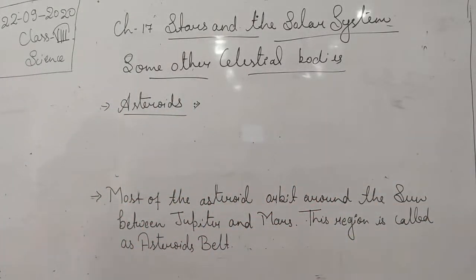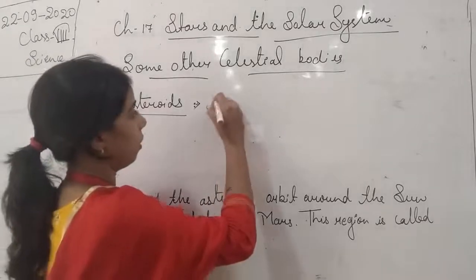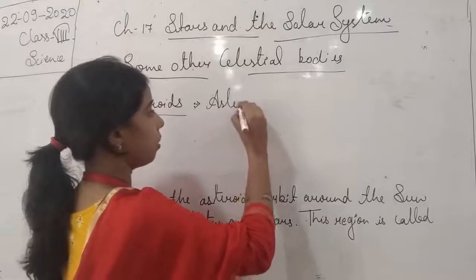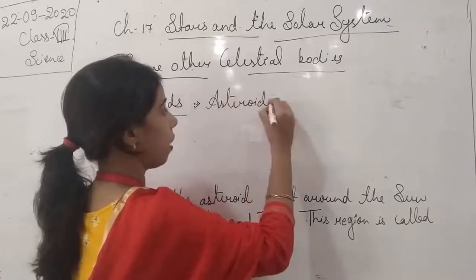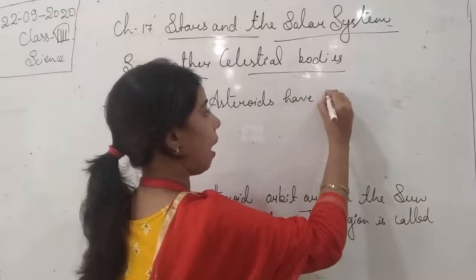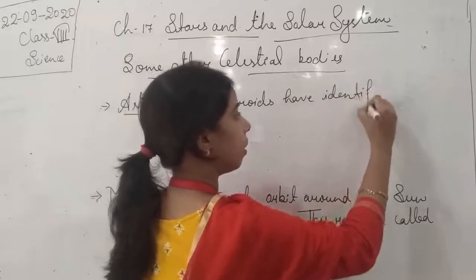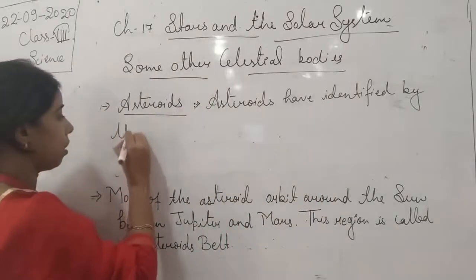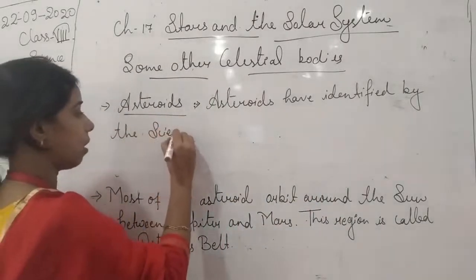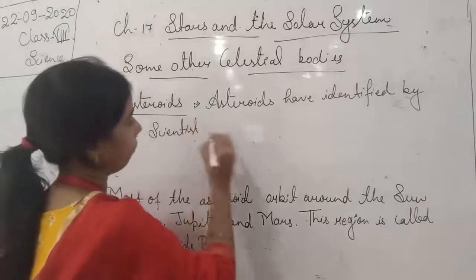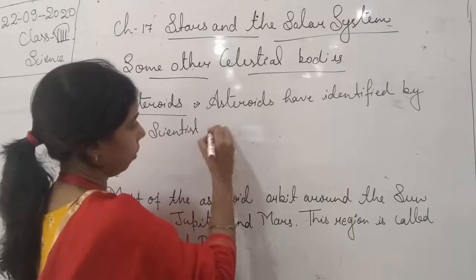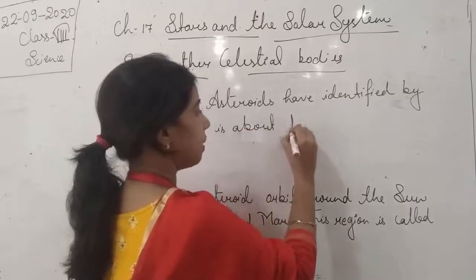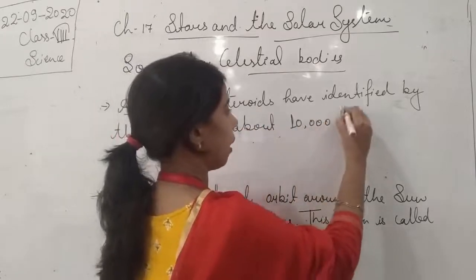So we can write that asteroids identified by the scientists are about 10,000 asteroids.